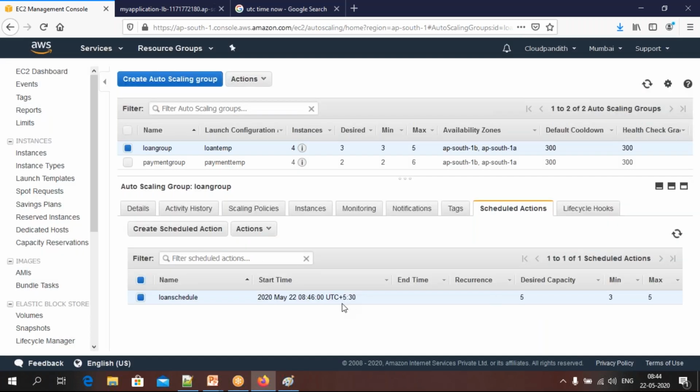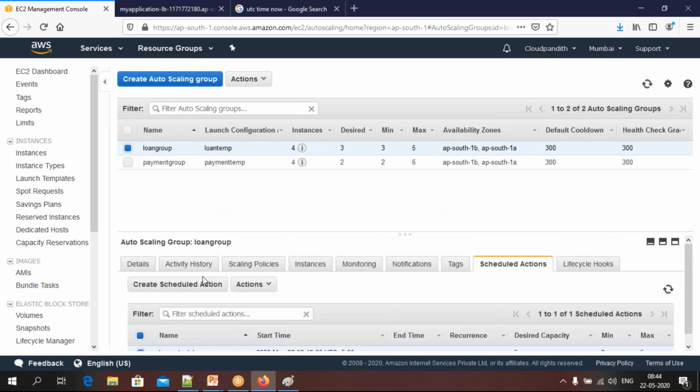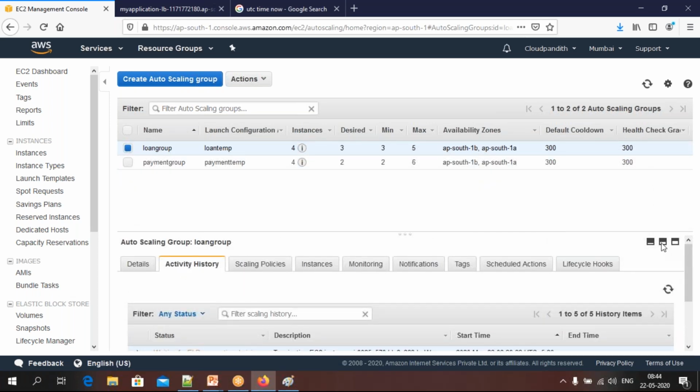8:16, right? Okay, one second. Okay, our time is 8:46, but in UTC time that is something like 3:15 or 3:16 that we have given. Okay, that is fine. So now go to the activity history.